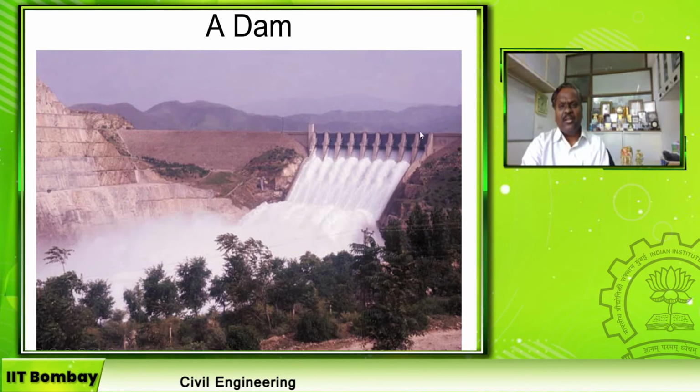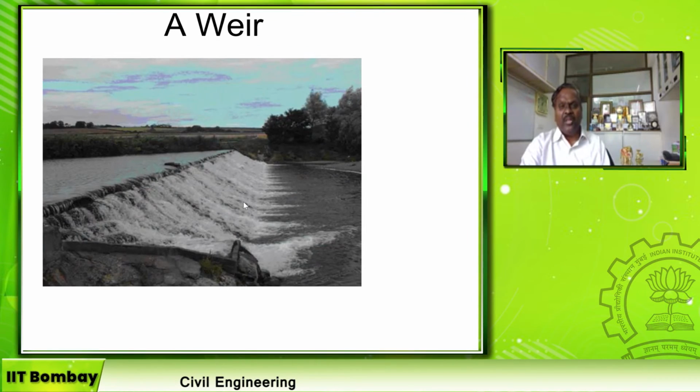Once the water level increases to the maximum level and water is still coming into the reservoir, the excess water flows out to the downstream side through a structure called the surplus weir. So this is a sample of a dam, and this is the weir. A weir is also a solid hydraulic structure across the river. But the difference between the dam and the weir is that the dam height will be more than the height of the weir.